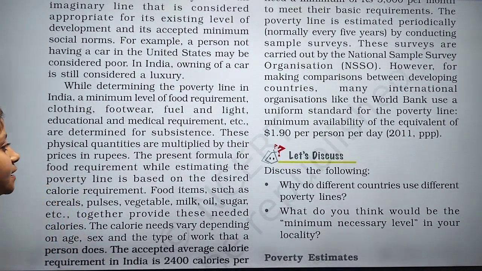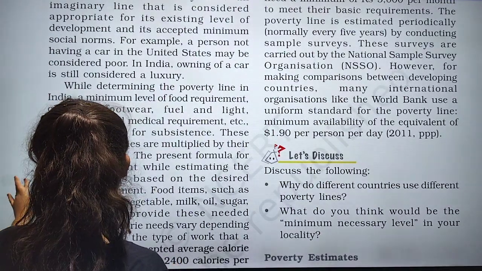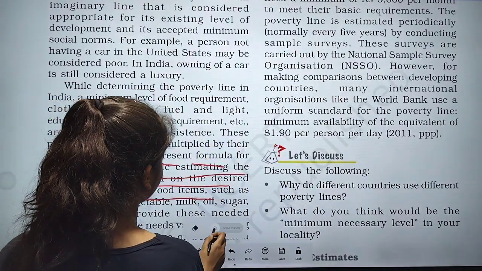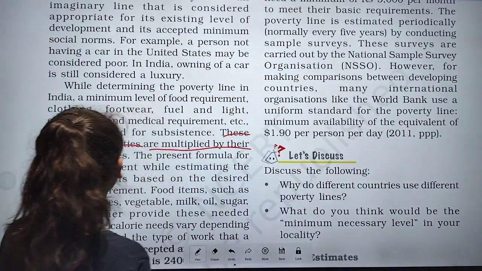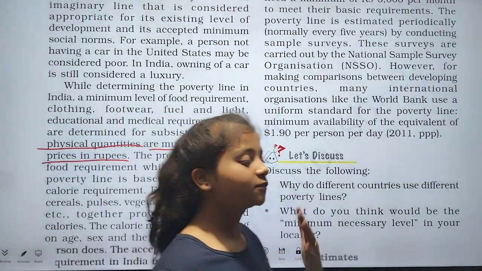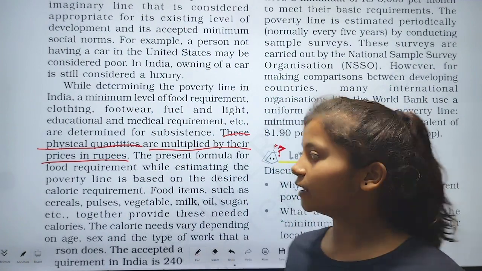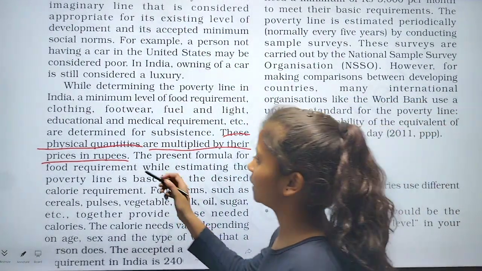These physical quantities are multiplied by their prices in rupees.